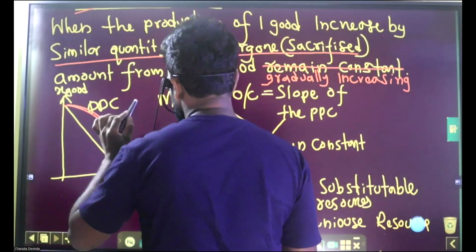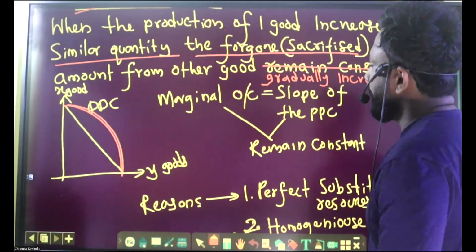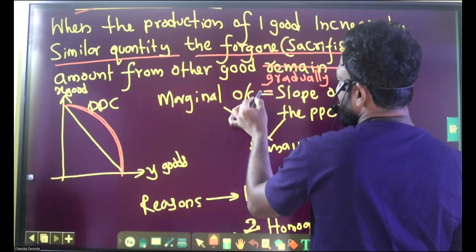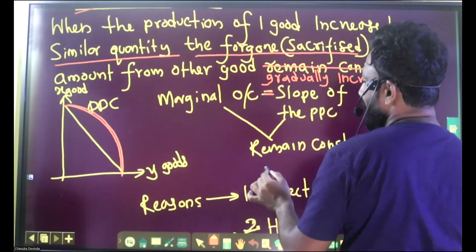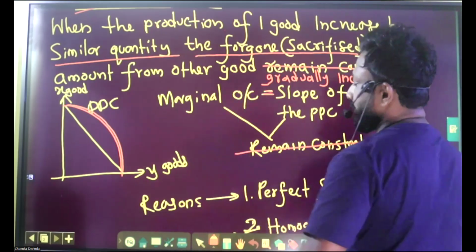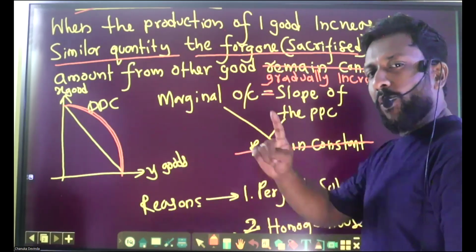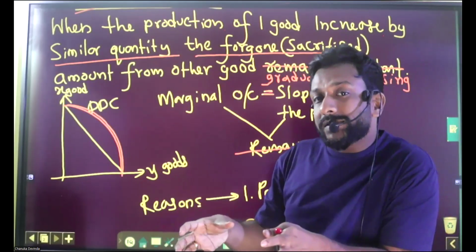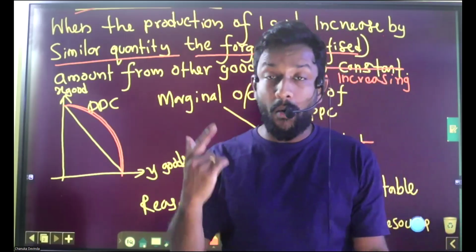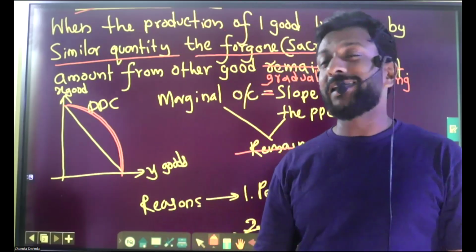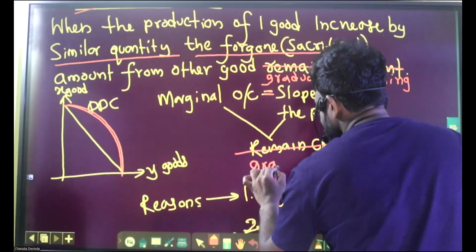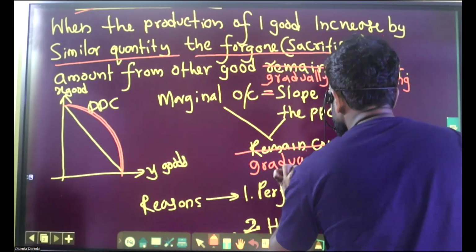So what will happen? Marginal opportunity cost, equal to the slope of the PPC, does not remain constant. Previously, under constant opportunity cost, it remained constant. Now it is increasing opportunity cost, so it is gradually increasing.